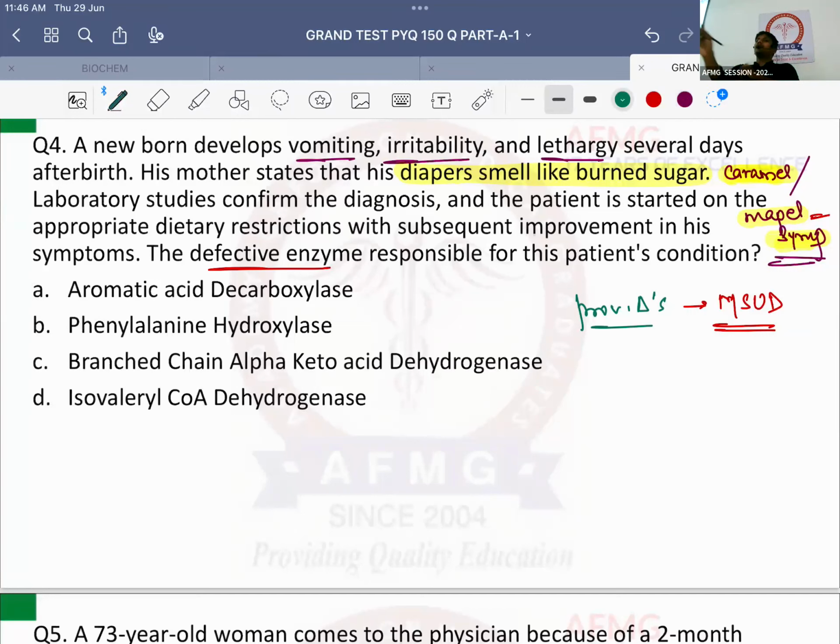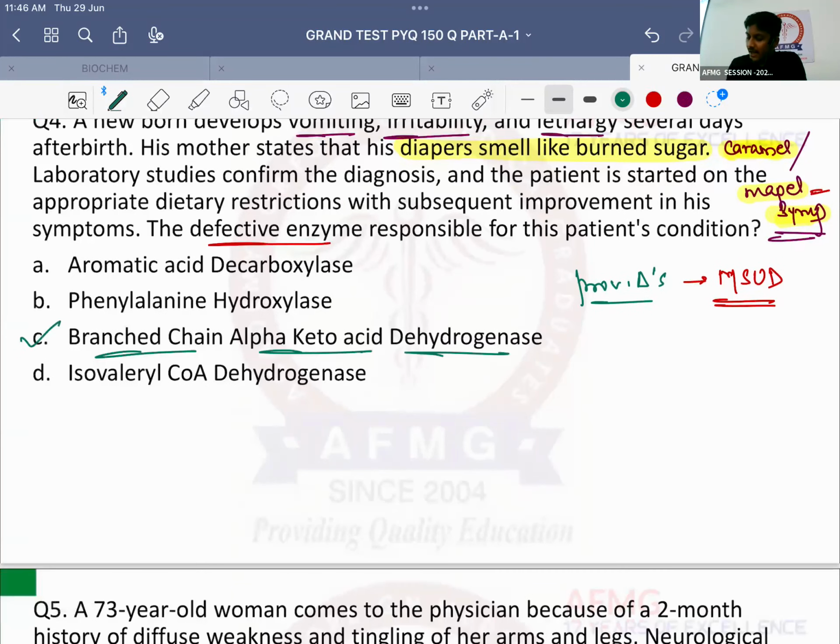Now, maple syrup urine disease is also an inborn error of metabolism. It is due to which enzyme deficiency? BCKD. That is nothing else but branched chain alpha keto acid dehydrogenase. Don't get confused if they change the name to branched chain alpha keto acid decarboxylase. It is one and the same enzyme, because in the same step decarboxylation also happens and dehydrogenation also happens. Okay?